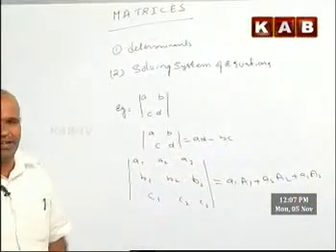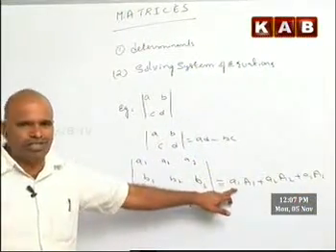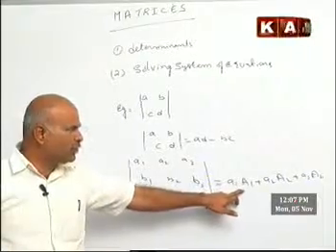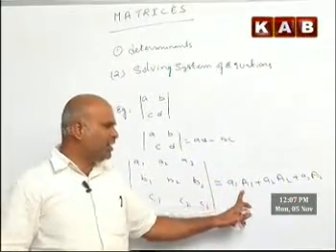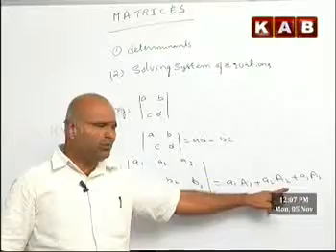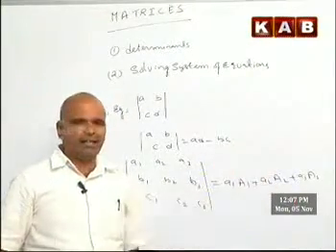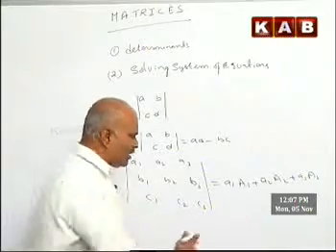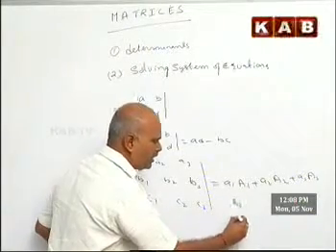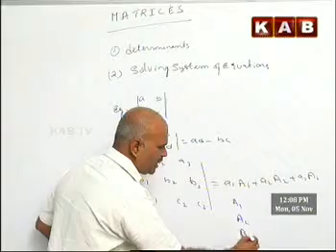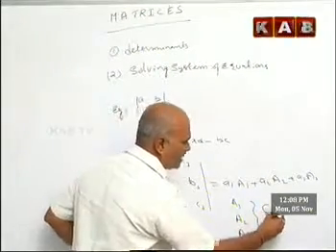What is the meaning of that? We introduce new notations. What is capital A1? What is A2? What is A3? These capital A1, A2 and A3 denote the cofactors.